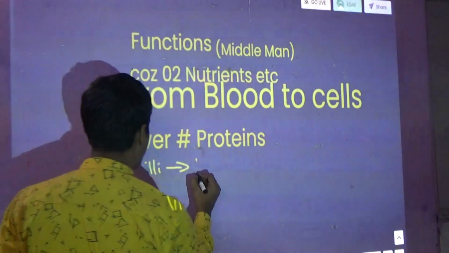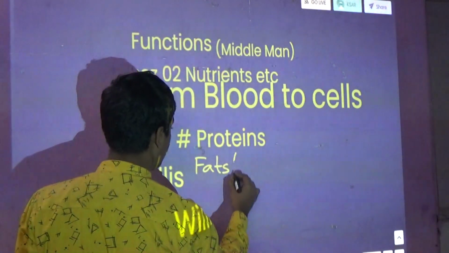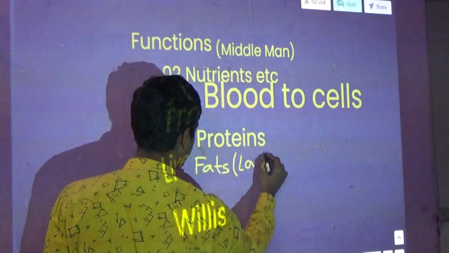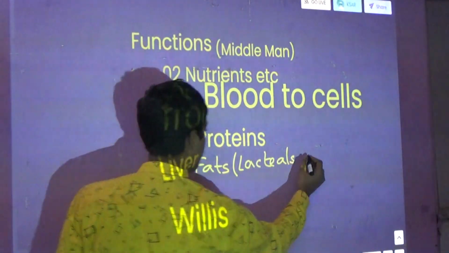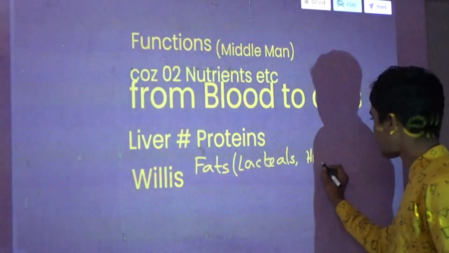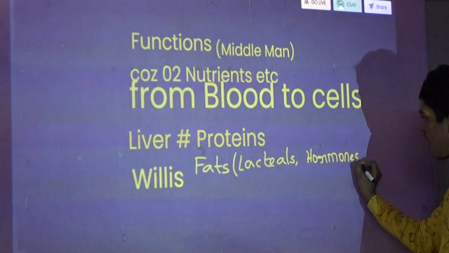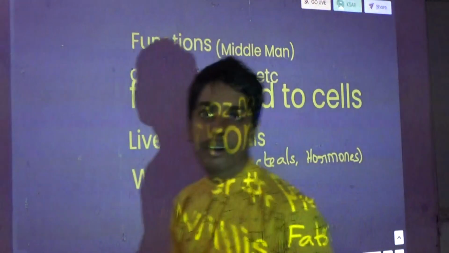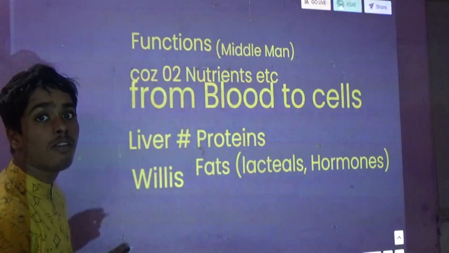It gives fats, that means lacteals, and hormones, and so on.